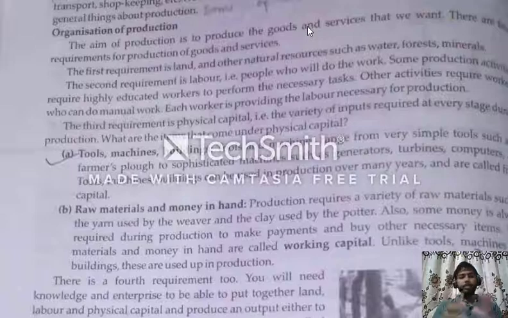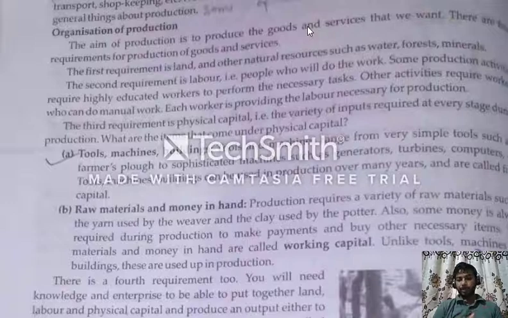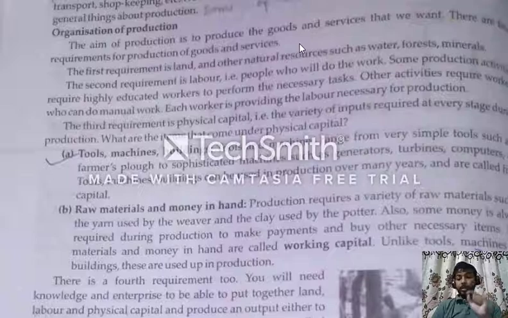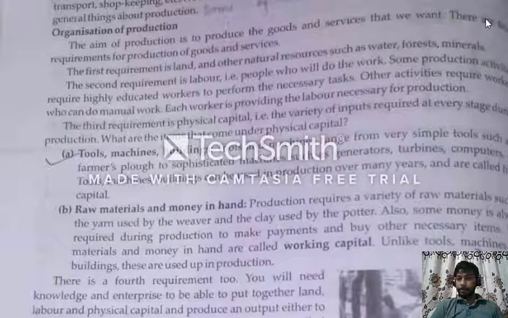If we see in the market, we purchase lots of things, but we choose the best one, the thing that gives us good service. We prefer that product first. That is the main reason that increases the demand in the market. There are four requirements for the goods and services of an object.